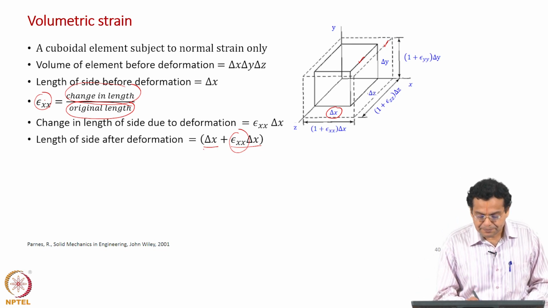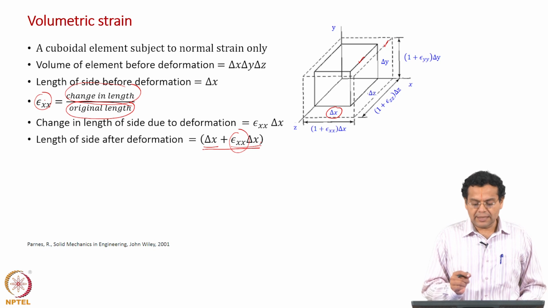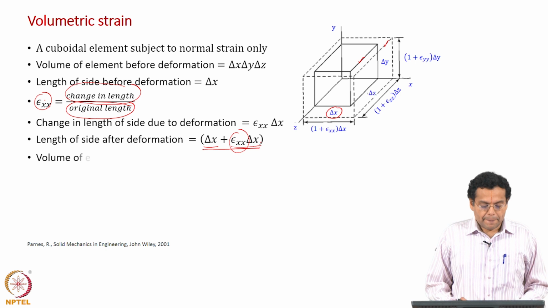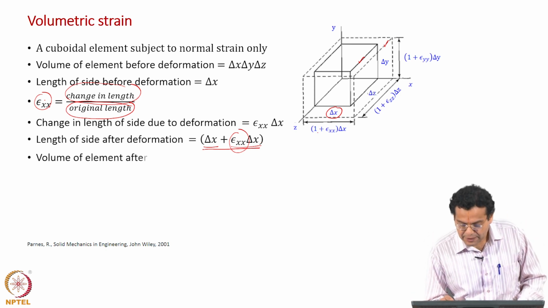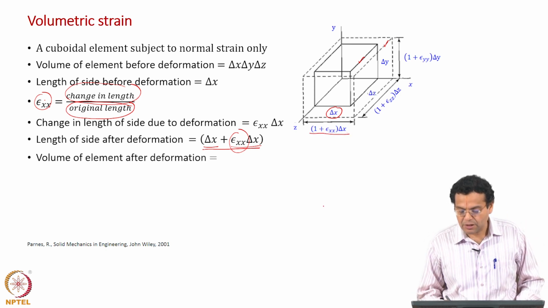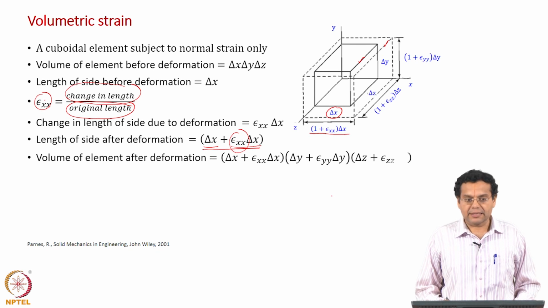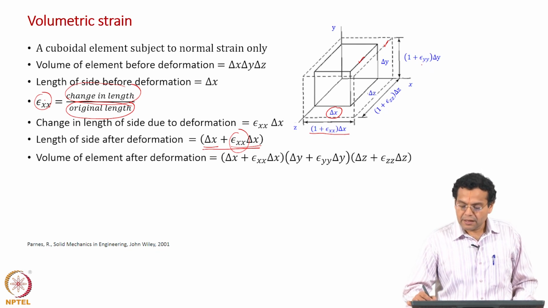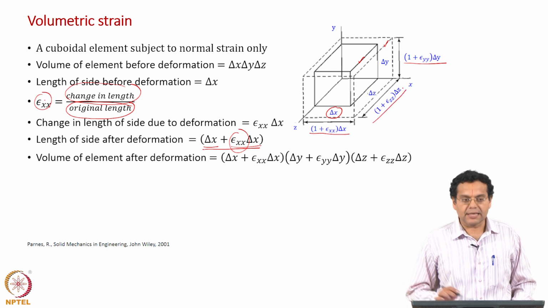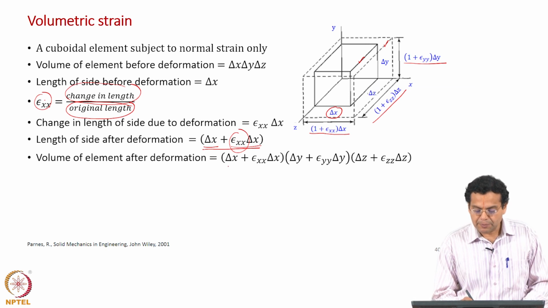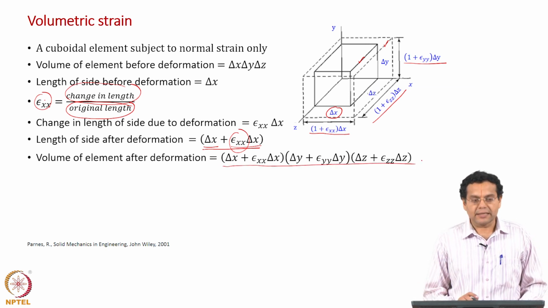So, this is the new length: the old length plus the change in length gives a new length. Similarly, that is what is shown here, delta x is taken out as a common factor and shown as 1 plus epsilon x x times delta x, and similarly along the y direction and along the z direction. Now, the volume of the element after deformation is just a product of all the lengths in the final state.